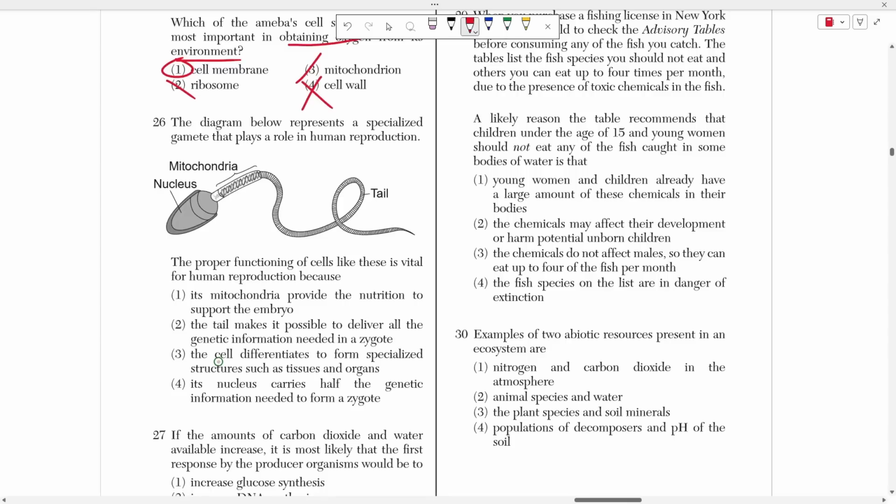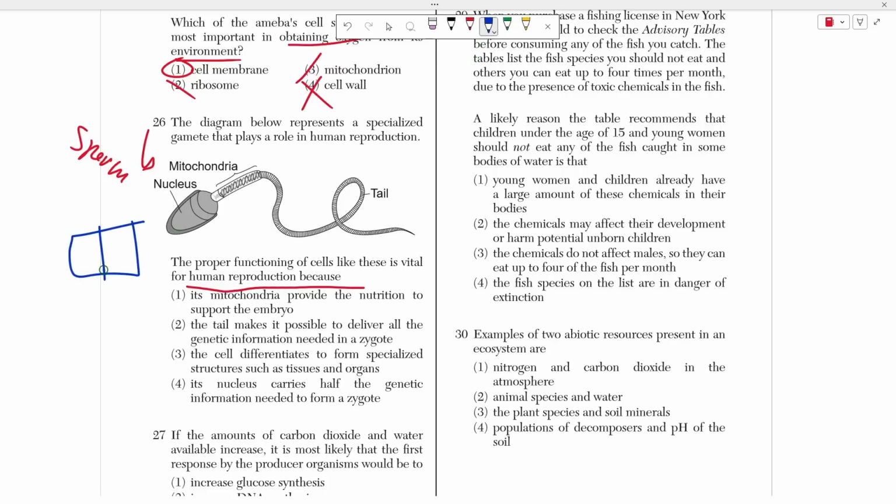So number 26 says the diagram below represents a specialized gamete. Well, guys, what kind of gamete is this? This is a sperm, right? It has the head and the tail. And it's saying that the proper functioning of cells like these is vital for human reproduction because of what? Why is the sperm so important? What makes it so unique? Well, what makes any sex cell so unique is the fact that they have half of the genetic blueprint. So that's choice 4, right? Its nucleus carries half the genetic information needed to form a zygote. That is the only special thing about a sperm, right? A lot of cells have tails, so don't worry about the tail part.